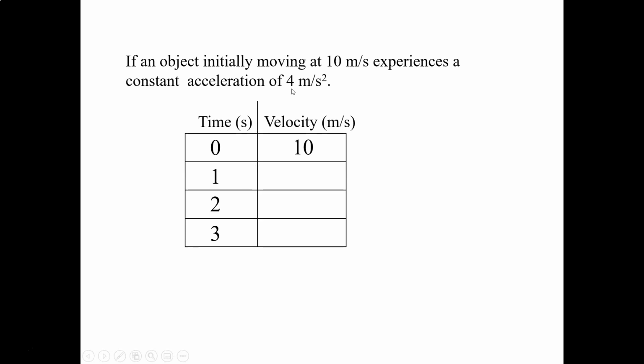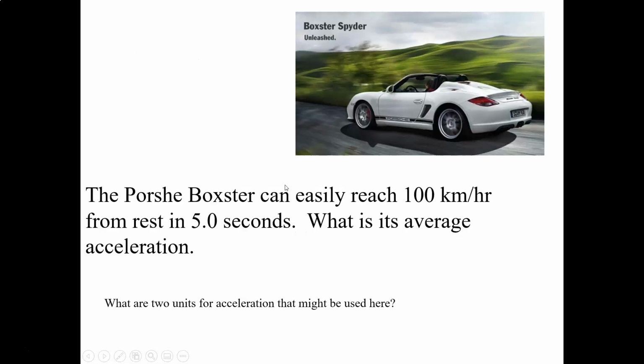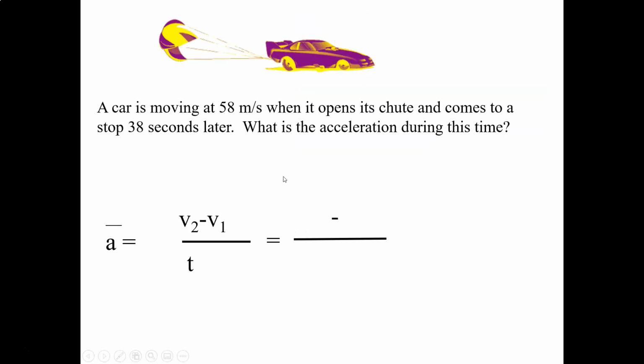So if we have a person whose v1, your initial velocity, is 10 meters per second, and they accelerate at 4 meters per second squared, what's their velocity going to be after 1 second? Well, it's very simple. Their velocity is going to change by positive 4 meters per second every second that elapses. And that's as simple as acceleration is. It's the meters per second that is changing per second.